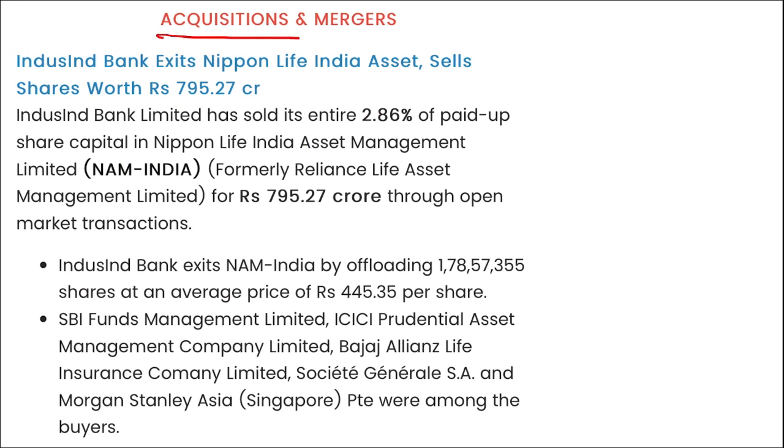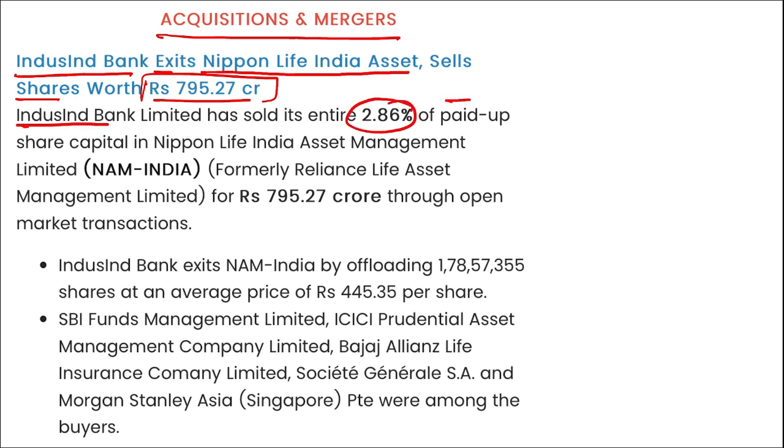Next, acquisitions and mergers. IndusInd Bank has exited Nippon Life India Asset Management and has sold their shares worth 795.27 crore rupees. I repeat, IndusInd Bank has sold their entire 2.86 percent paid up share capital in Nippon Life India Asset Management. Correct, and they have sold this for 795.27 crore rupees through open market transaction. Right, mark this. Moving on.